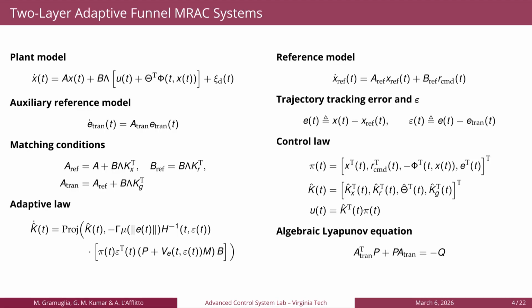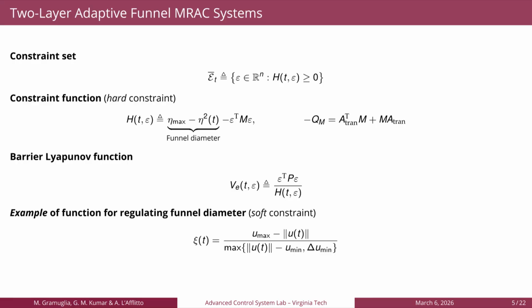Here we have an overview of the framework for two-layer adaptive funnel MRAC systems. This framework stems from an augmentation of the two-layer MRAC 1. Indeed, the plant, reference, and auxiliary reference model, as well as the control law, do not change with respect to the two-layer formulation. The major variations here are in the adaptive law, which comprises additional terms that allow to enforce constraints. Furthermore, the adaptive law makes use of the projection operator and dead zone operator to cope with the unmatched uncertainties.